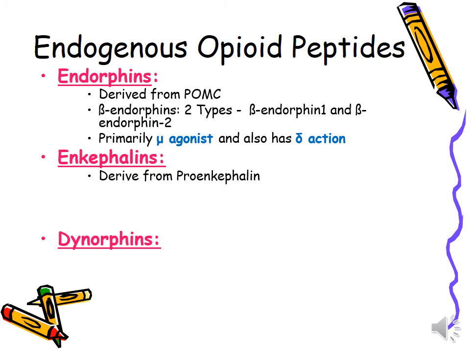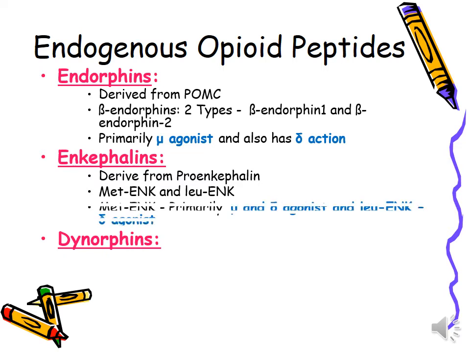They are derived from proenkephalin. Two different types are met-enkephalins and leu-enkephalins. They are primarily acting as agonist on mu and delta receptors, whereas dynorphins act as kappa agonist.